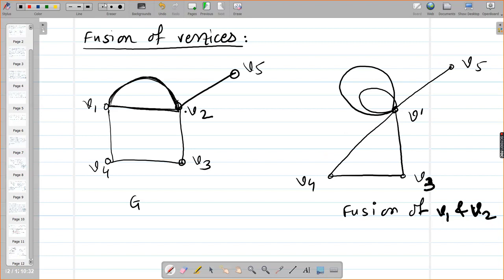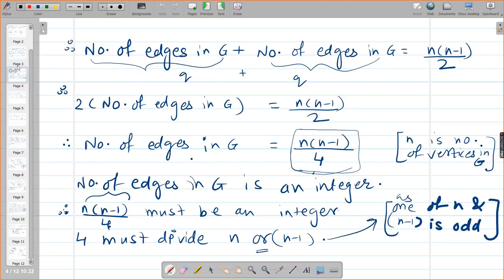So that is the definition of fusion. Then decomposition and ring sum. These 3 things I will put in the notes on the Moodle. Okay.